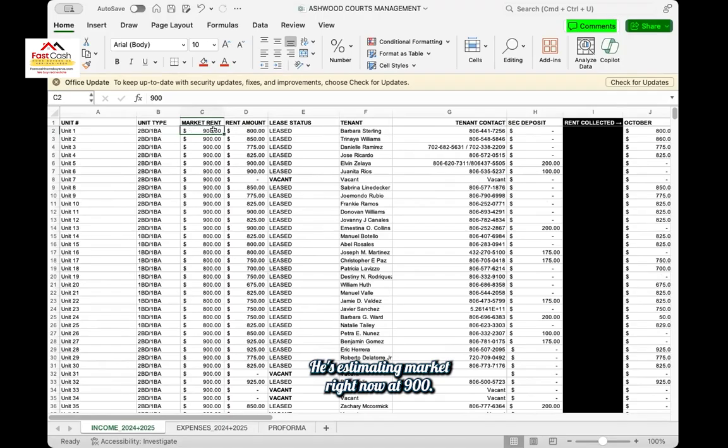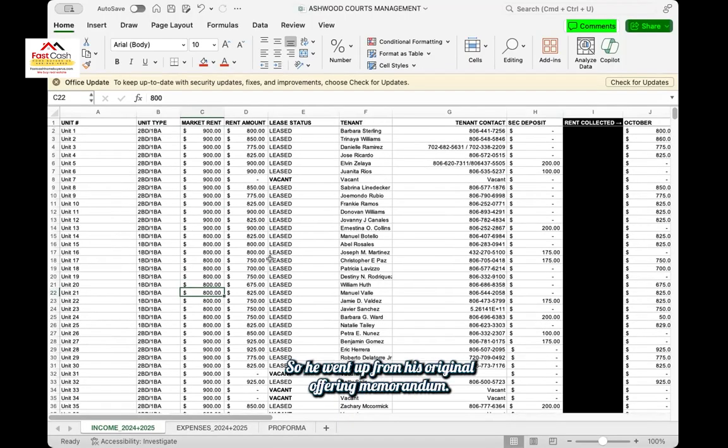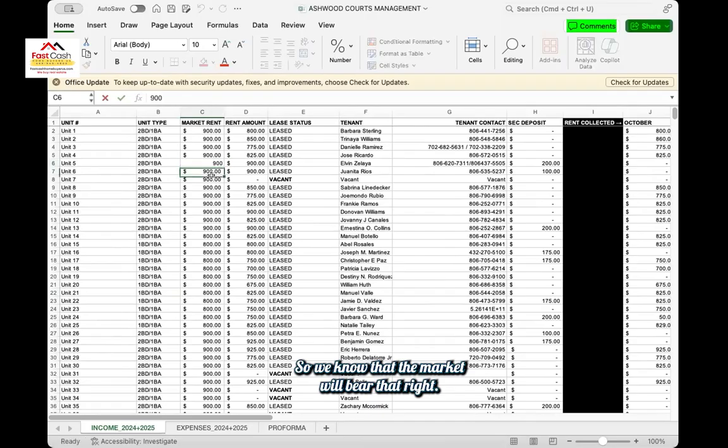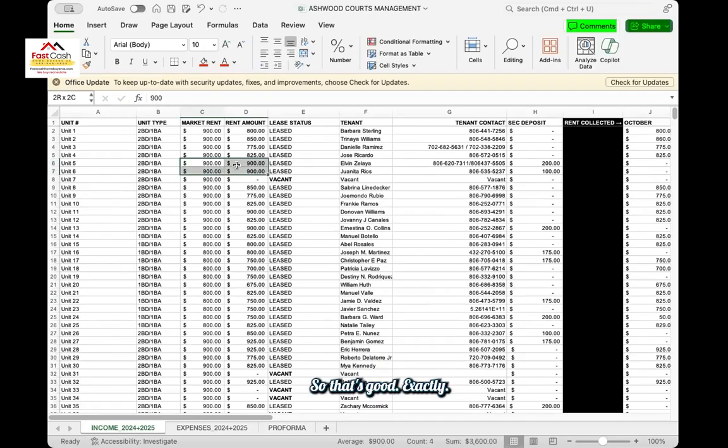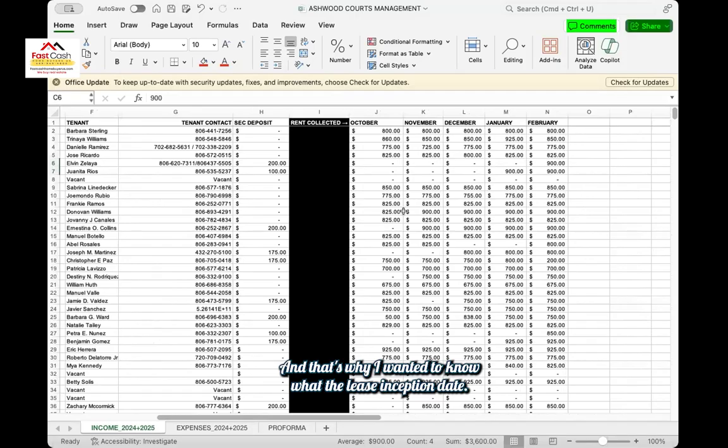He's estimating market rent now at 900, and the 1-bedroom, 1-bath at 800. So he went up from his original offering memorandum. He went up by like $50 for each one. Yeah. Which is okay. Because if he's actually collecting the rent, then that's fine. And it looks like on some of the units, he is collecting the 900. So we know that the market will bear that, right? So that's good. Exactly. And that's why I wanted to know the lease inception date.